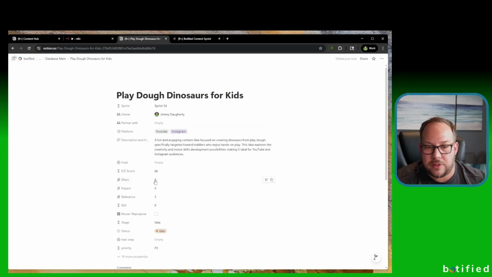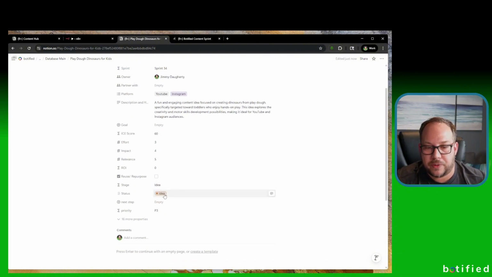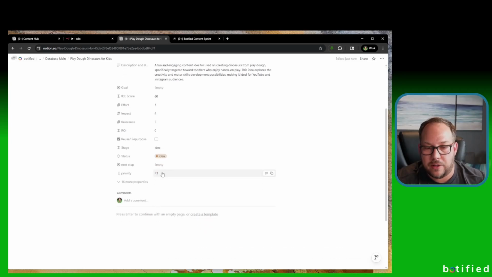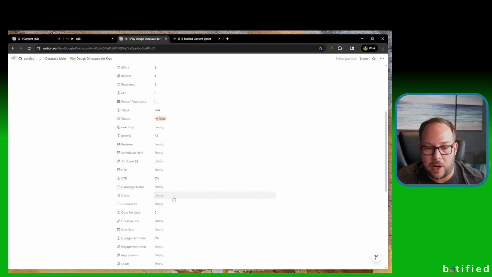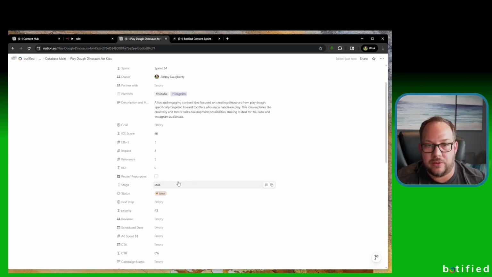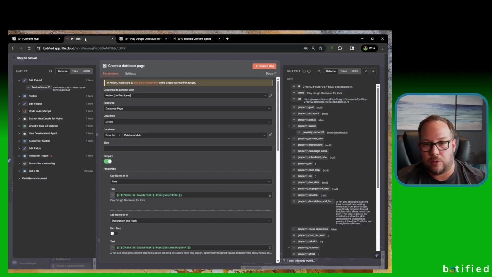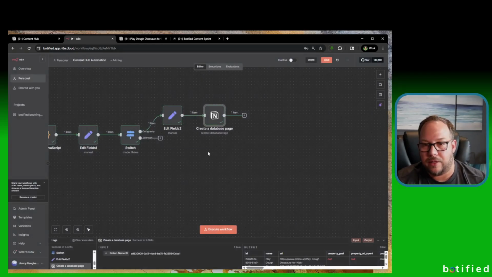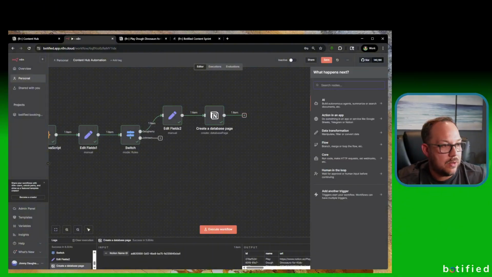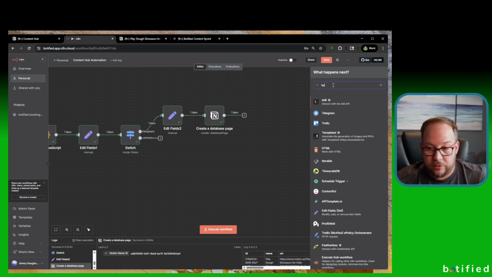The description. It has our formula for the iScore set up here. It set it as an idea in the idea stage. We have a priority scoring thing here. There's a whole bunch of more properties in here in this database if you want to track other things. But that is the detailed walkthrough on how to get all of this in. But there's actually one more step we have to do here. So now we've done all these things, and we need to add in one more Telegram send message.